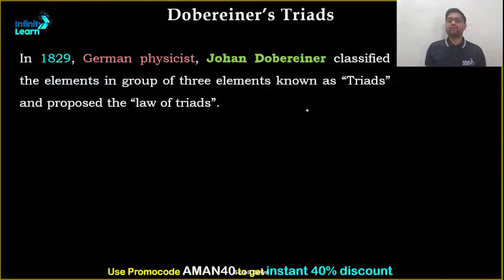I hope you know this. Dobereiner gave the law of triads. In the law of triads, if you arrange elements in increasing order of their atomic mass number, then the average of the first and the third element will be equal to the mass number of the middle element.